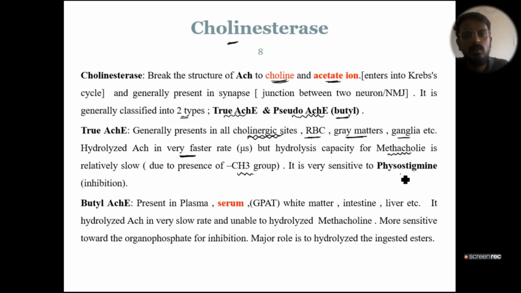And it is very sensitive to physostigmine inhibition. Butyrylcholinesterase is basically present in the plasma, serum, intestine and liver. It hydrolyzes at a very slow rate and is unable to hydrolyze methacholine. So what is its function? It basically hydrolyzes organophosphates, majorly the ingested esters.